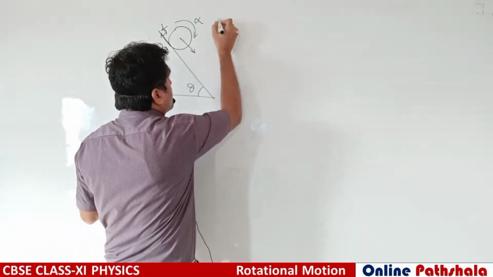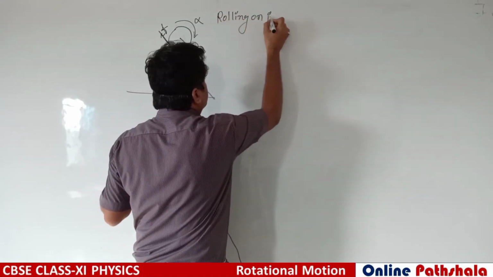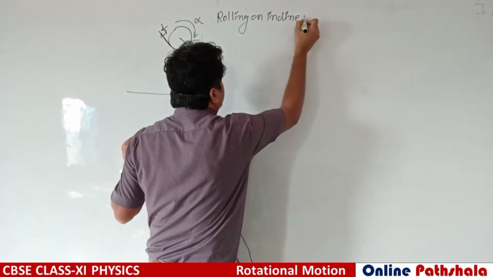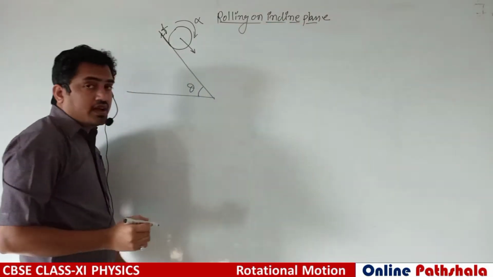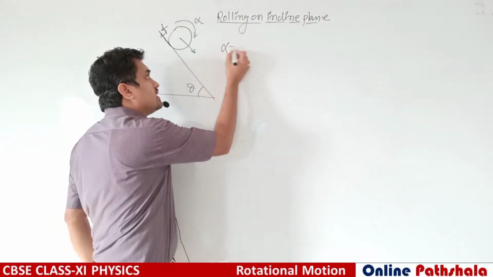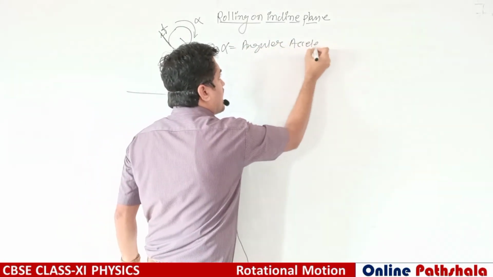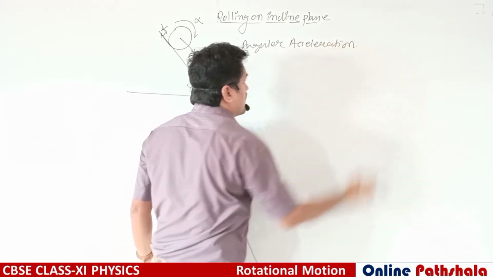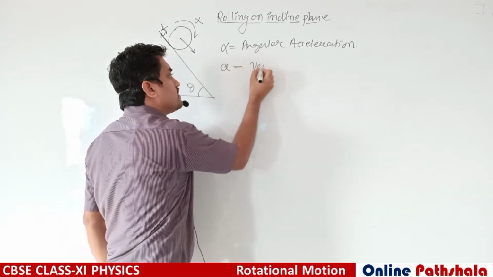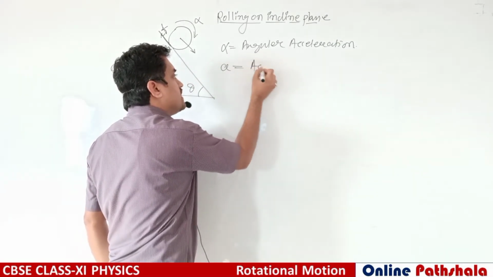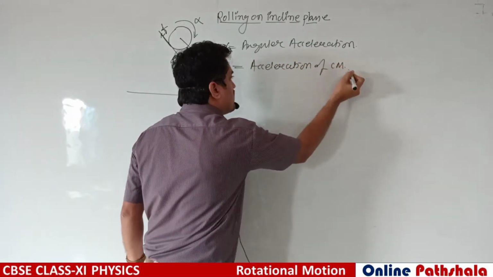We are talking about rolling on inclined plane. Alpha is the angular acceleration of this rotational motion, and let us consider a is the acceleration of center of mass.